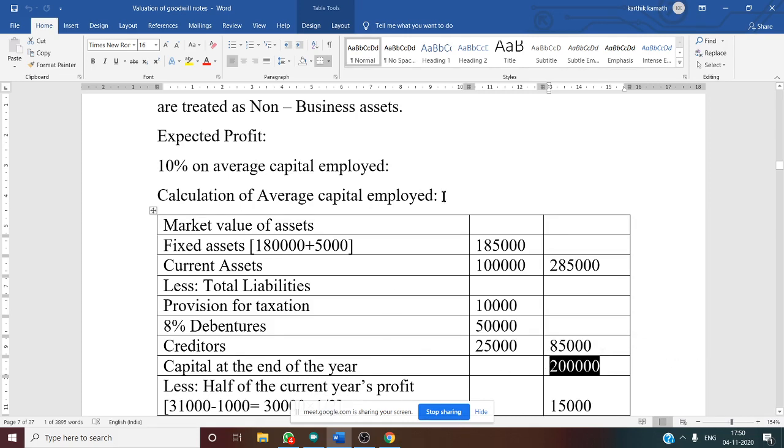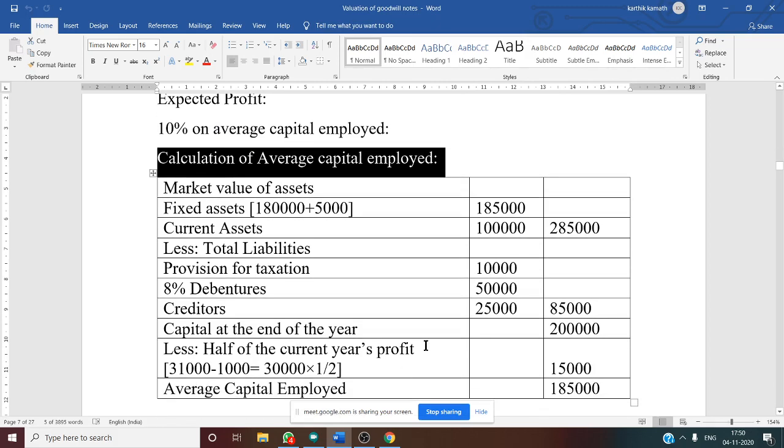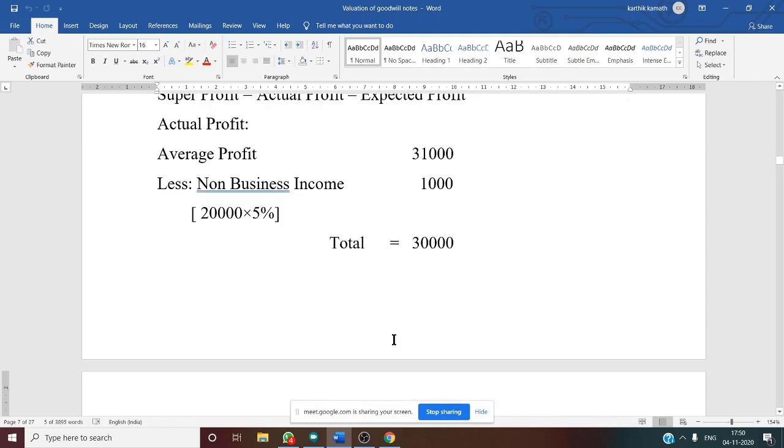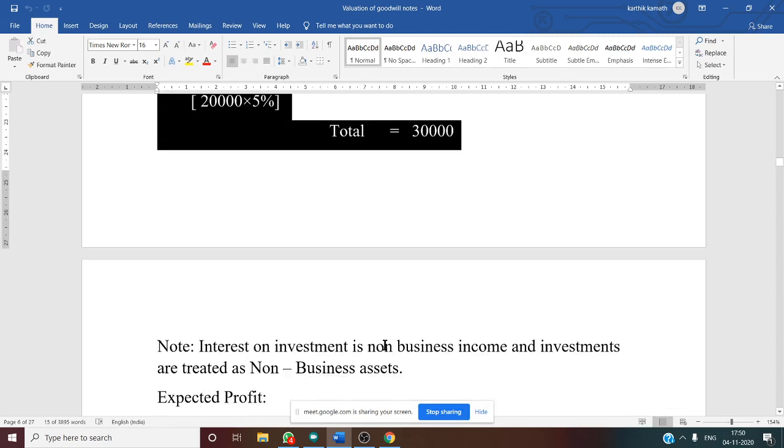But what we are calculating here is ACE, average capital employed. So here itself there is no need to calculate separately. In the format itself you can deduct from CE, less half of the current year's profit. So current year's profit, 31,000 minus 1,000. Why? We have calculated this actual profit; see, this 1,000 non-business income we have deducted.